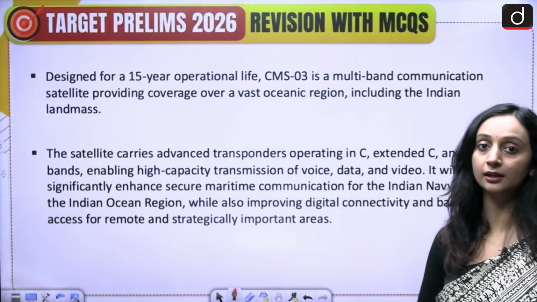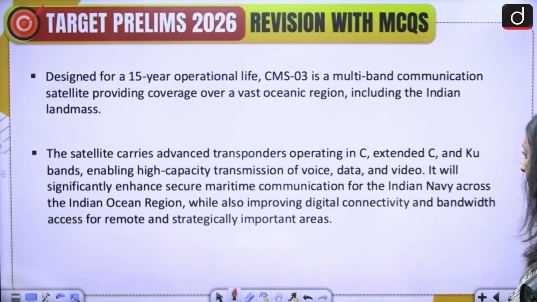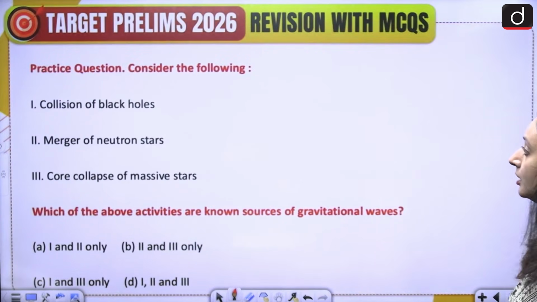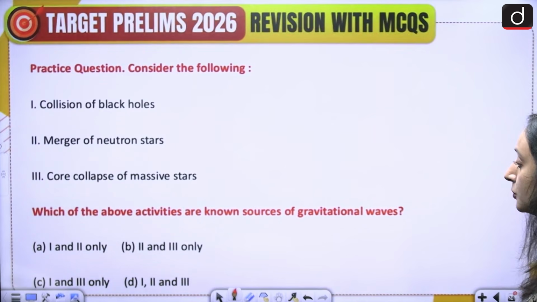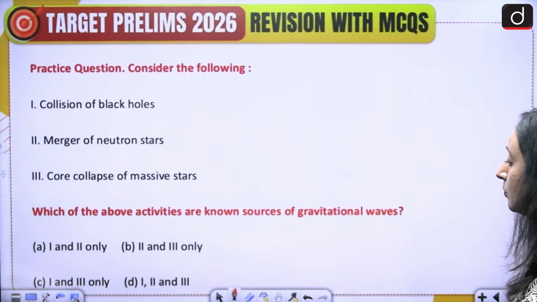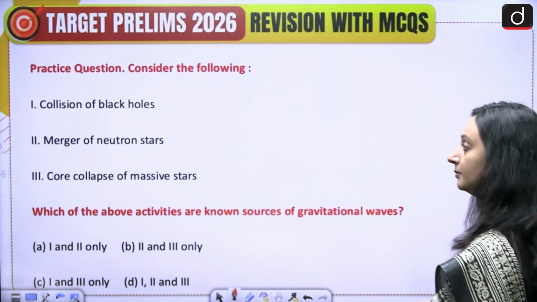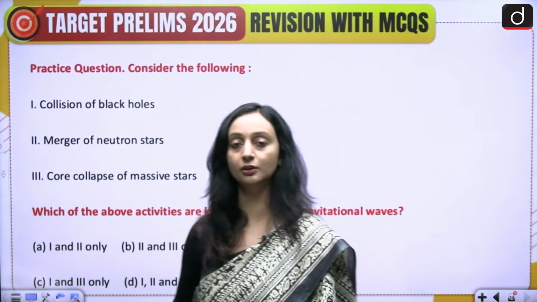Now we will look at a practice question for prelims. Consider the following. 1. Collision of black holes. 2. Merger of neutron stars. And 3. Core collapse of massive stars. Which of the above activities are known sources of gravitational waves? A. 1 and 2 only, B. 2 and 3 only, C. 1 and 3 only, or D. 1, 2 and 3. Please attempt this question and provide your answers in the comment section.